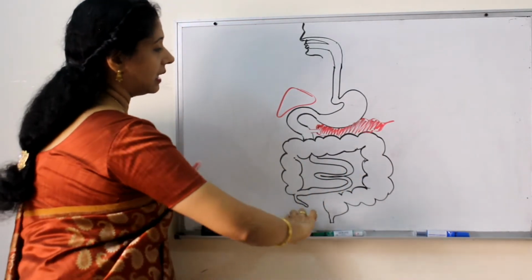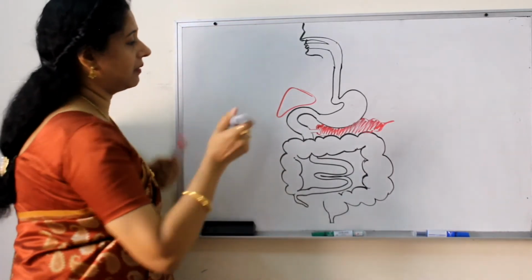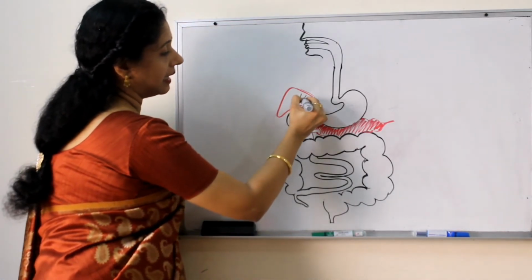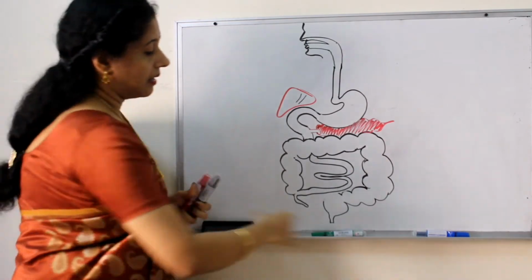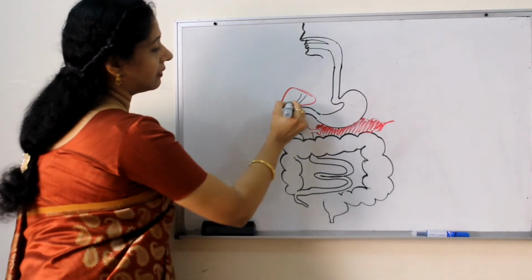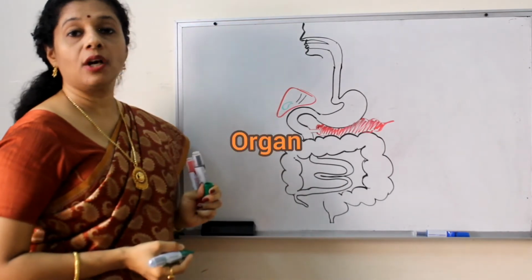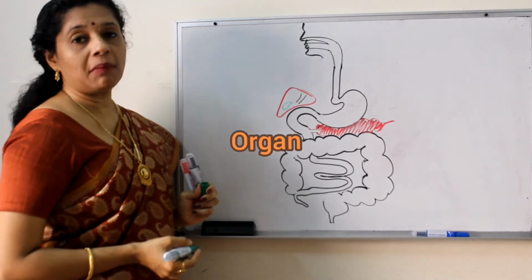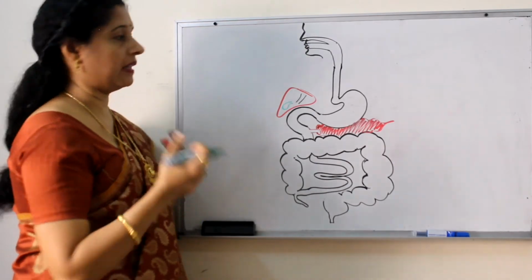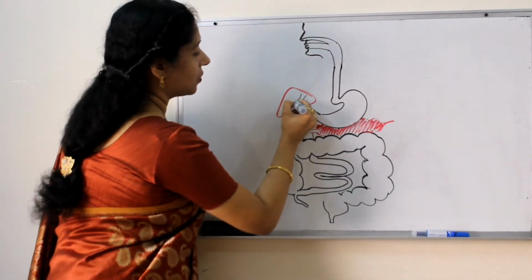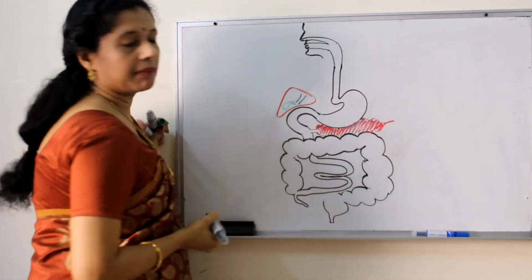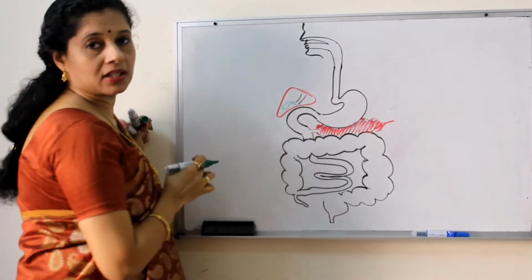Now, there is a duct system coming from the liver. So there is a duct coming from the liver which will join with another duct from here. A small organelle is there. This organelle is called a gallbladder. Gallbladder is for storing the secretion of the liver. We will come to that. So it will come down. So this is called a hepatic duct.